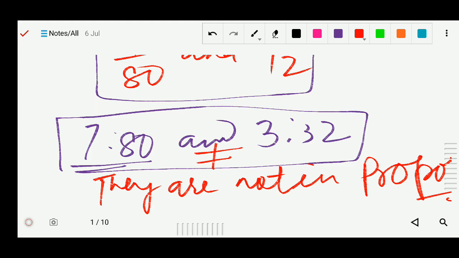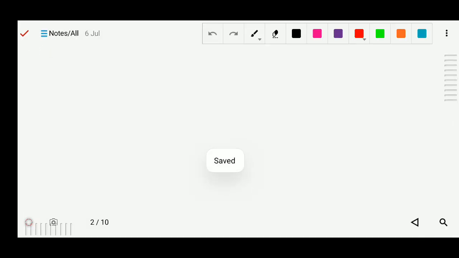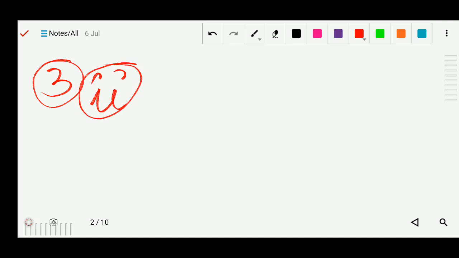Okay, next question we will solve. Question number 3, you have to write the missing terms. Fill in the blanks of the following so that the 4 numbers are in proportion. So here I will solve number 2.